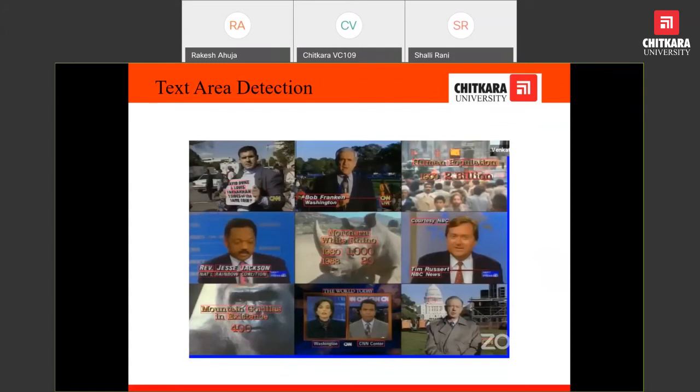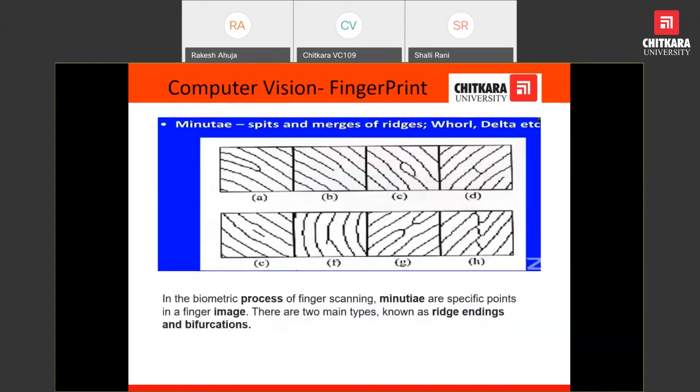Another thing is detecting text areas in images. Here you can see there is a lot of text that the system should be able to identify, and it should understand what the text is and what it means. This is a very open research area. We can use it, although we are not getting very good results. But this we have already discussed.